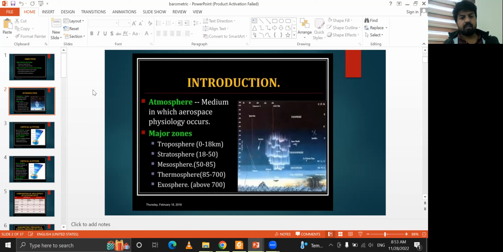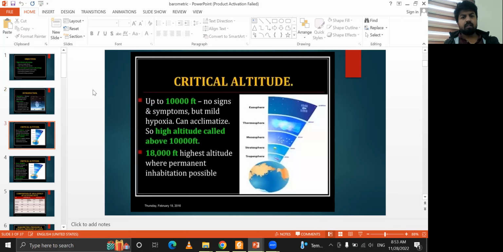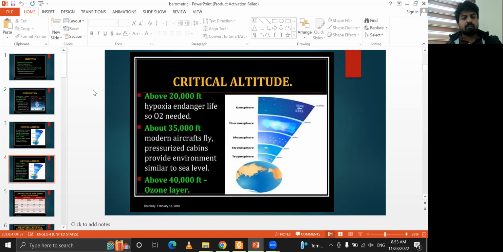physiology occurs. The major zones are the troposphere, stratosphere, mesosphere, thermosphere, and exosphere. Up to 10,000 feet, there are no signs and symptoms, but mild hypoxia can be acclimatized. High altitude is called above 10,000 feet, and up to 80,000 feet is the altitude where permanent inhabitation is possible. Above 2,000 feet hypoxia endangers life. O2 is needed about 30% more than the usual rate, so we pressurize the cabin and provide an environment similar to sea level.